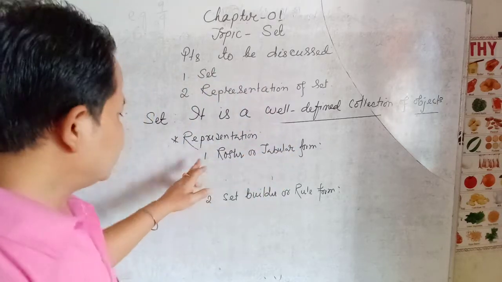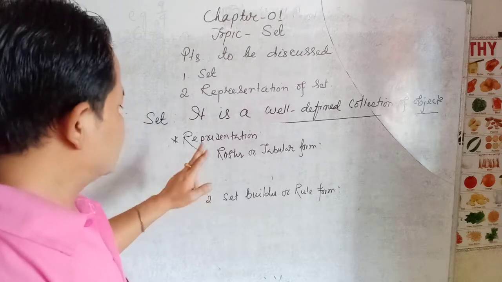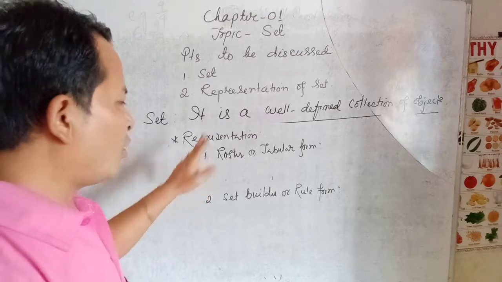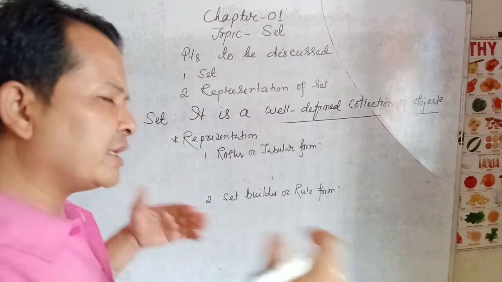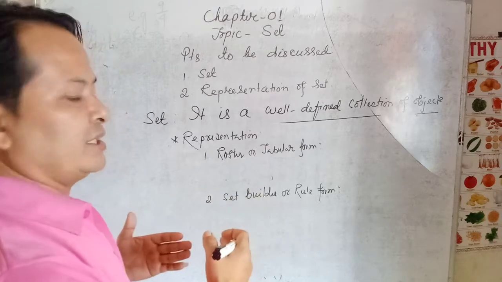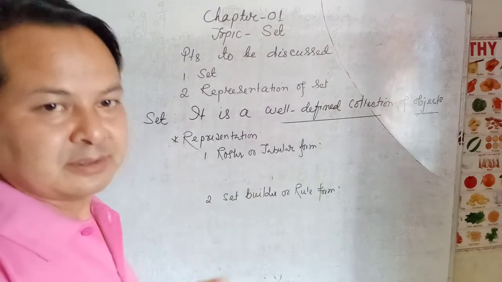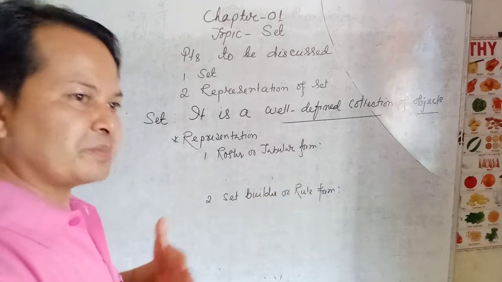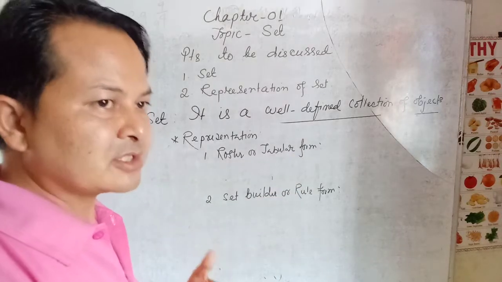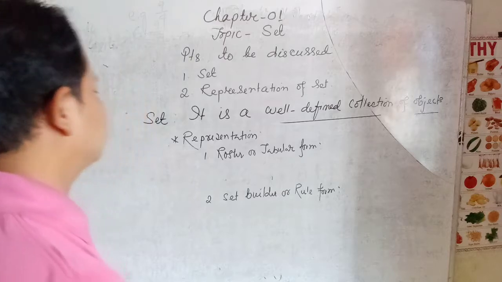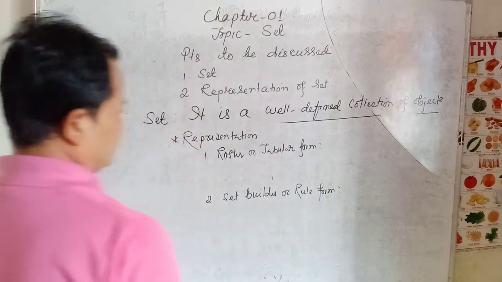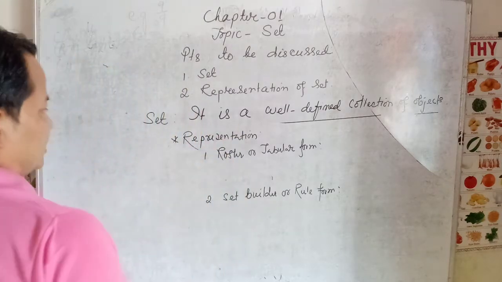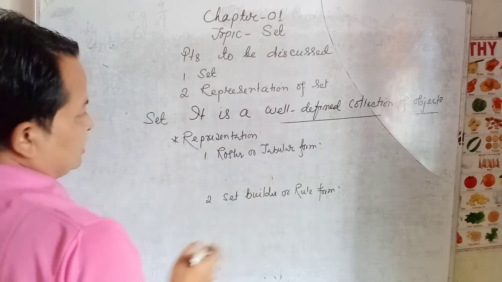In this first type of set, all the elements should be written in the form of a table. That's why we call it tabular form. Means in table form we have to write. Let us write one example, natural numbers less than 5.